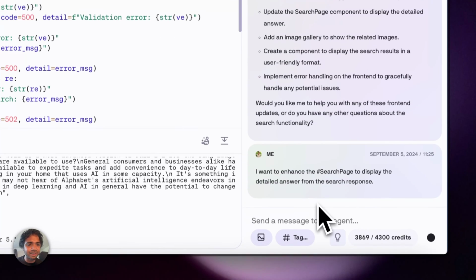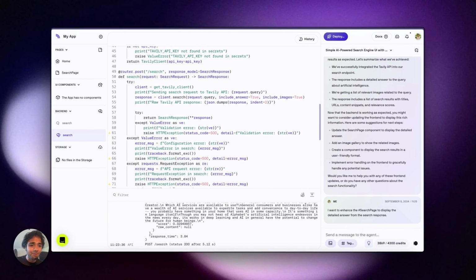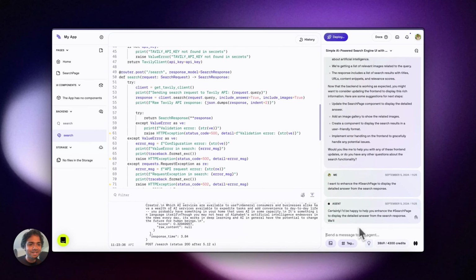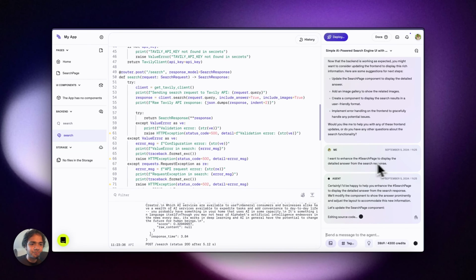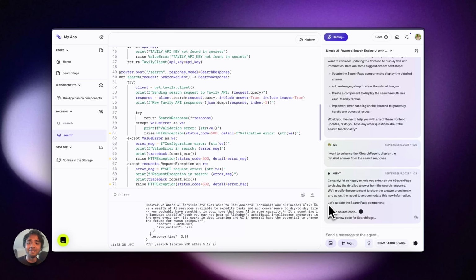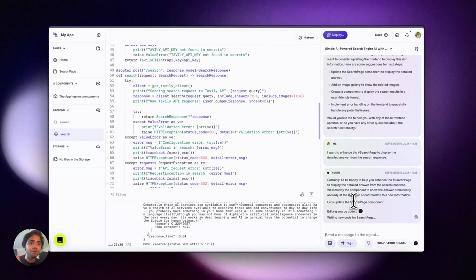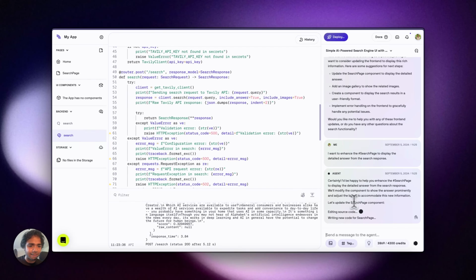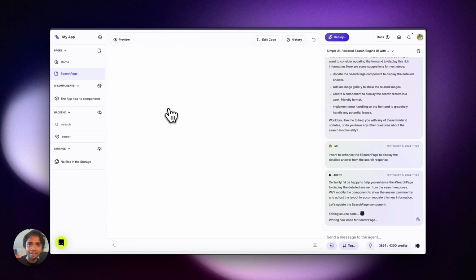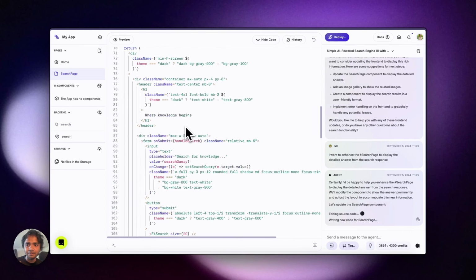And when I say this, update the search page, it automatically uses that smart prompt. It says, I want to enhance the search page to display the detailed answer from the search response. Now it's working on the search page. If you see again, it uses that particular hashtag itself. It knows how to work with that. So it goes back now, writing code in this search page.